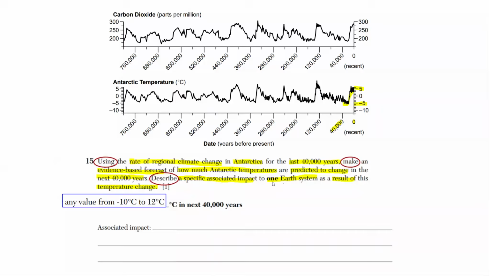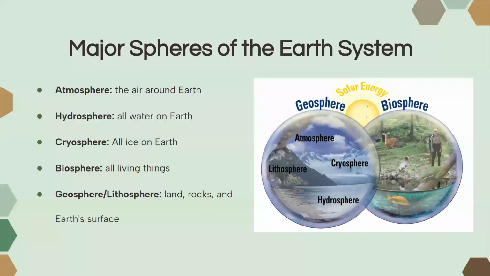Now we have to describe a specific associated impact to one Earth system as a result of this temperature change. Remember, the Earth systems, or the Earth spheres, are the atmosphere, the hydrosphere, cryosphere, biosphere, geosphere, lithosphere. If you hear the word Earth system or Earth spheres, it's asking you for this. So if the temperature is increasing or decreasing in the next 40,000 years, how will that impact any of these systems? You have a lot of options as long as it makes sense and you have a good explanation.